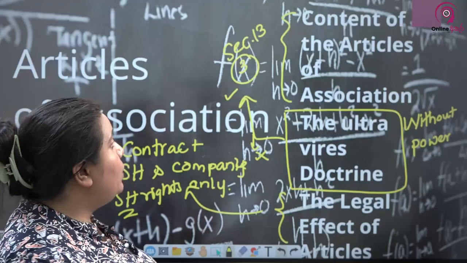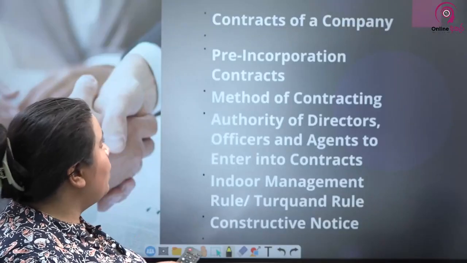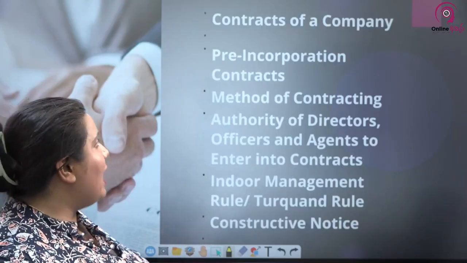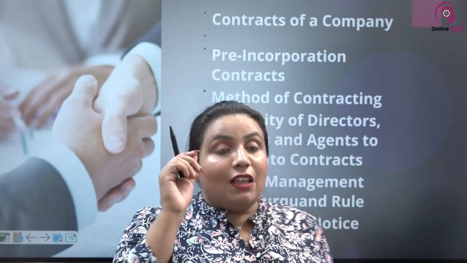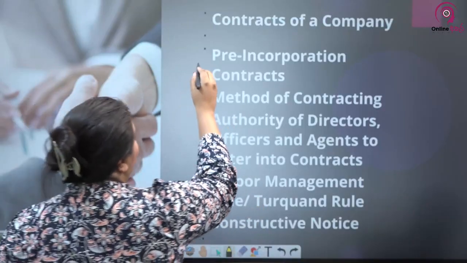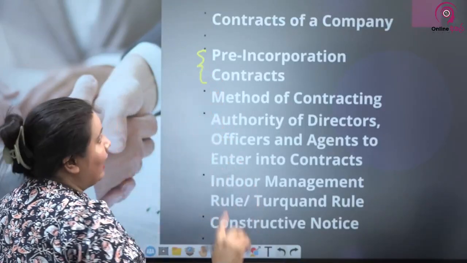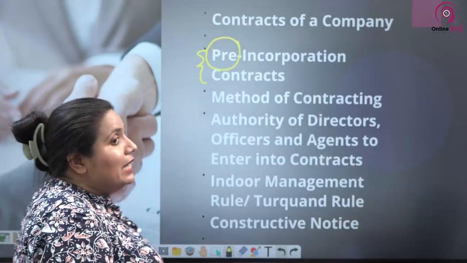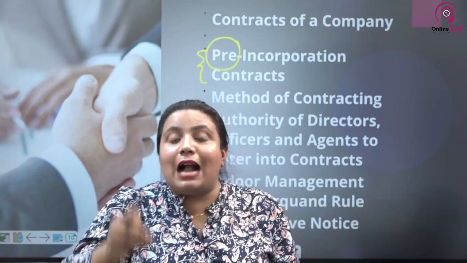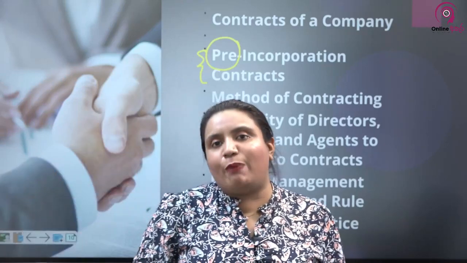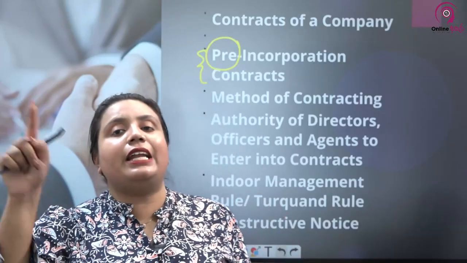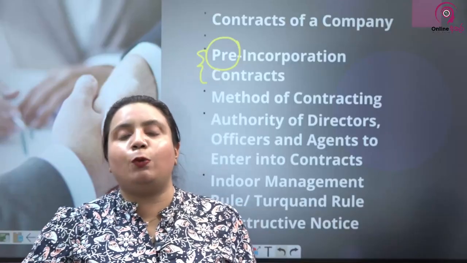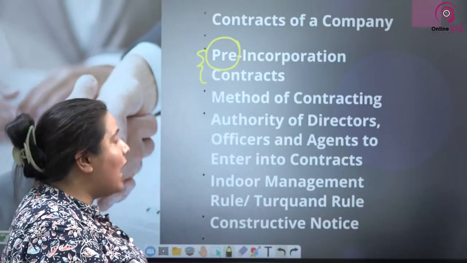With that, we are moving to the very last part that is covered under unit 2, that is about company contracts. What are the different types of company contracts that companies can enter into? The very first important type of contract is the pre-incorporation contract. This word is very important, pre-incorporation. The company is still not incorporated, so the company cannot enter into pre-incorporation contracts. Usually, promoters enter into pre-incorporation contracts on behalf of the company.